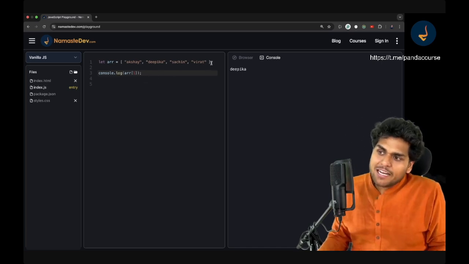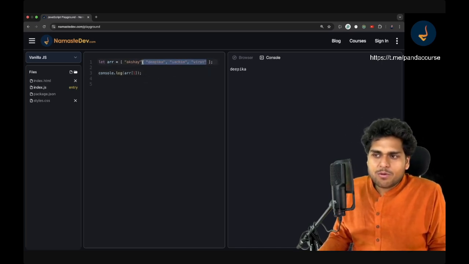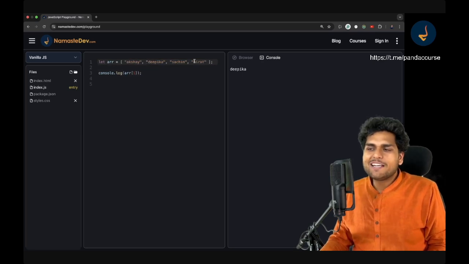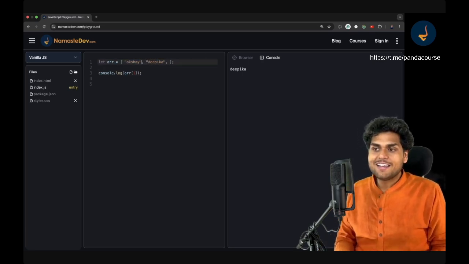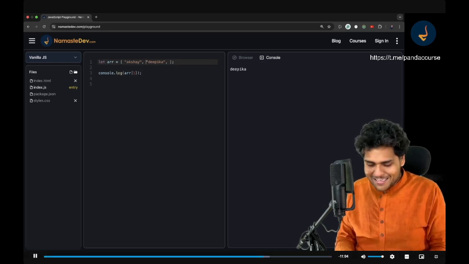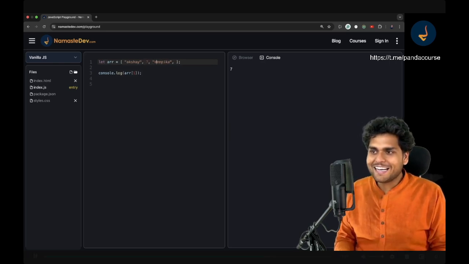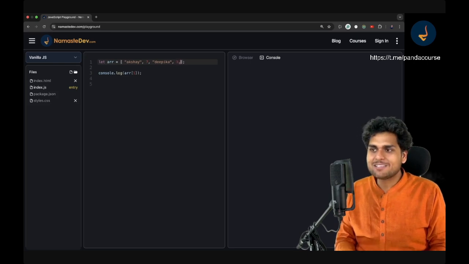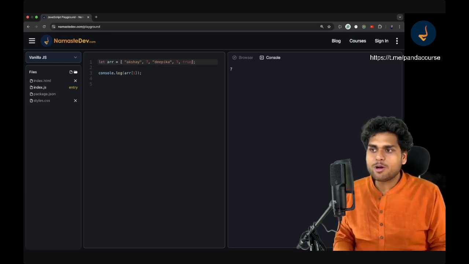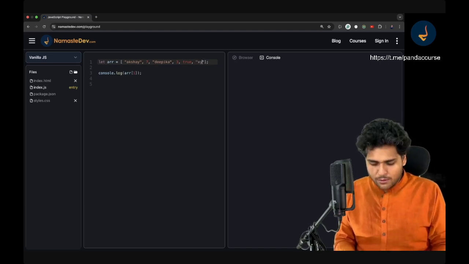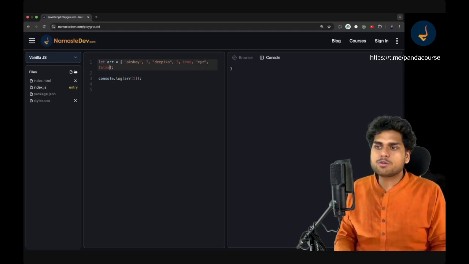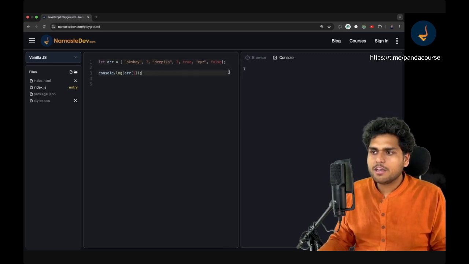Now, let me tell you one more interesting thing about array. Array can be of numbers, array can be of strings, and let me also tell you, my dear friends, array can be a mix and match of strings and numbers also. It can contain any data type. You can even add boolean. We have not talked about boolean. We can add a boolean true over here, or a string XYZ, or a boolean false. You can do whatever you wish to.